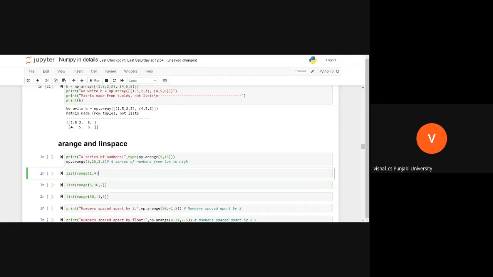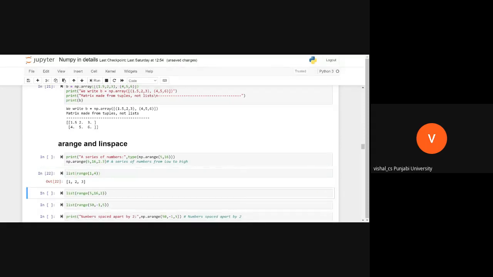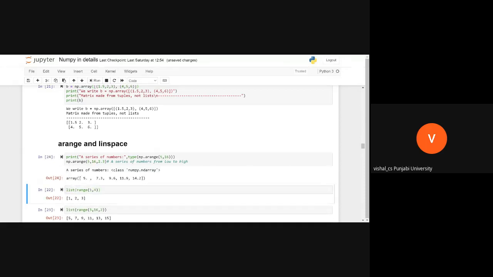This will generate a list, simple. This will generate a list from 1 to 3. Now, in NumPy, I have a function arange instead of range that does the same thing. See, arange. What will this do? It generated an array.